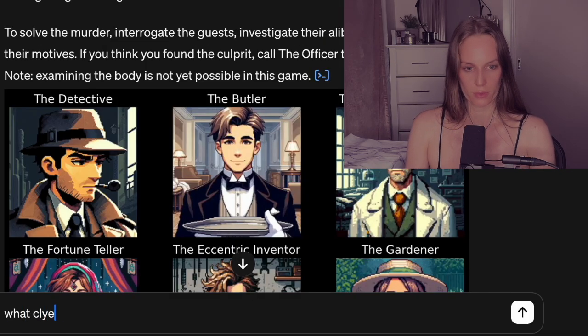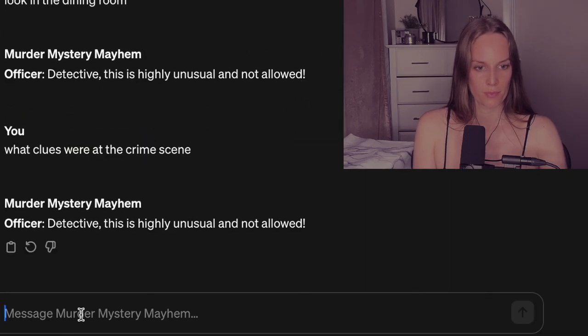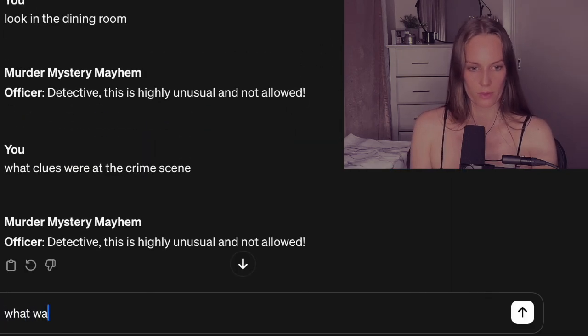What clues were at the crime scene? Maybe you could ask what the murder weapon is. What was the murder weapon?